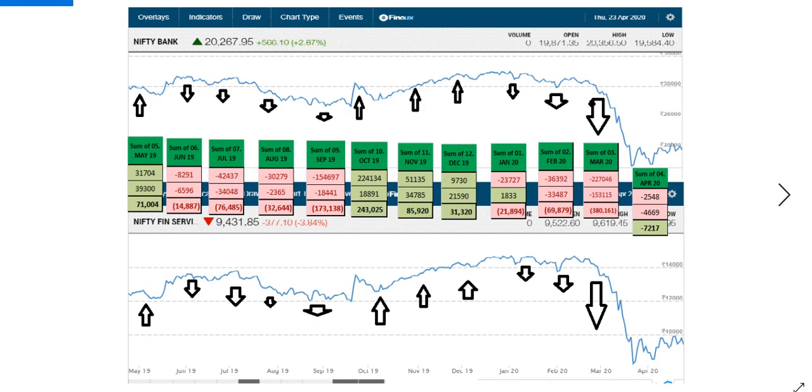I'll show you one more. Nifty Bank. This is the most important sector in the market, the financial sector. There are two, financial and banking and other financial. Now you can see the upper figure is the banking and the lower figure is the other financial, and this is the total investment. Now you can see invested money, market going up. Okay, it was flat. They withdrew money, market, they withdrew money.